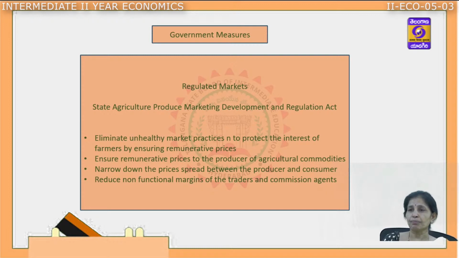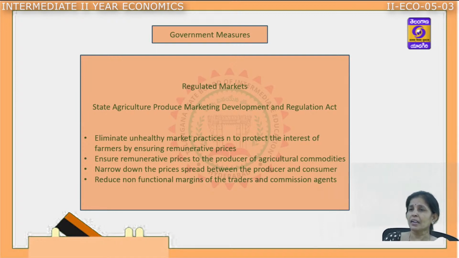And also, they are trying to reduce the gap. They are trying to have direct contact between the farmers and the consumers, to scale down and remove the gap between the farmers and the consumers, to narrow down the price spread between the producers and the consumers.